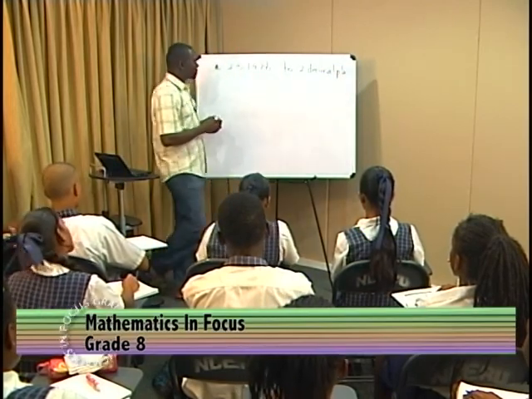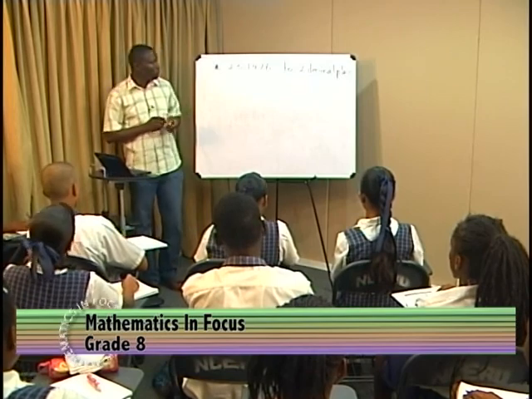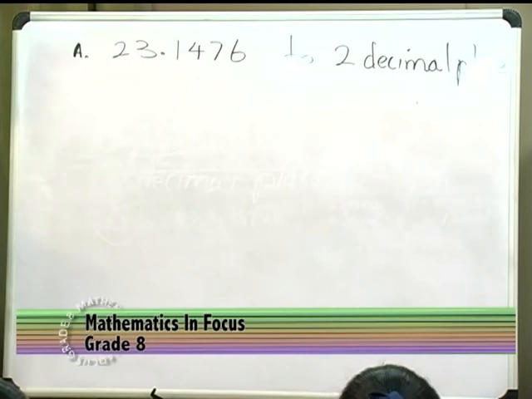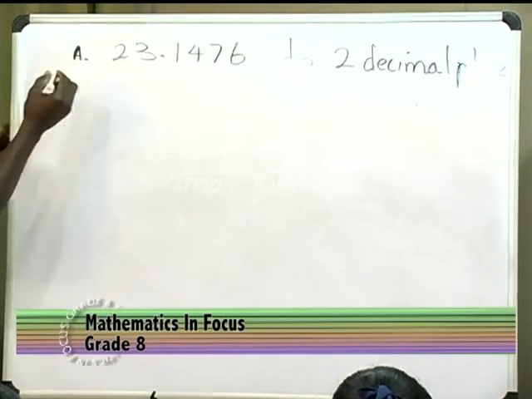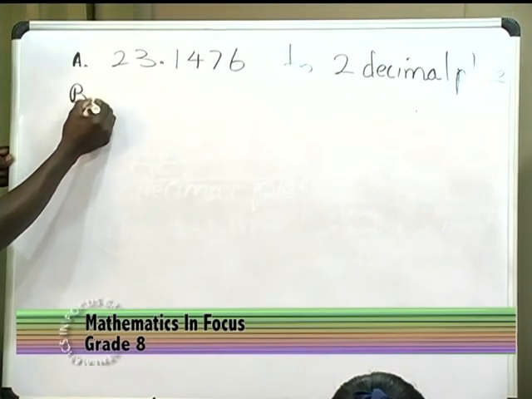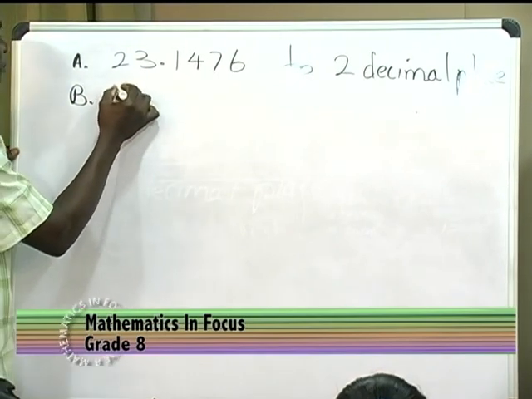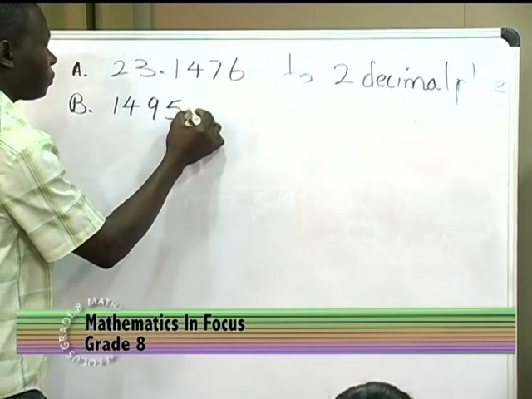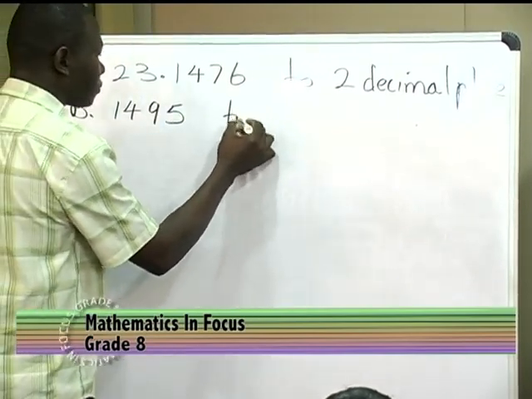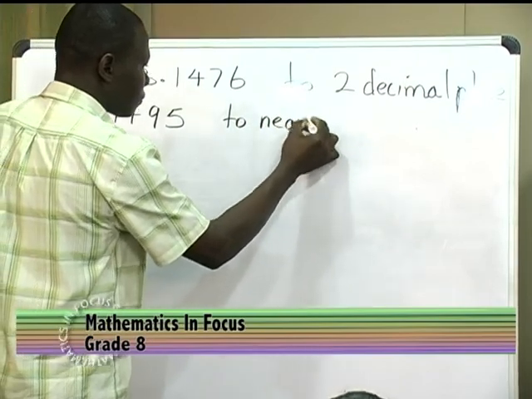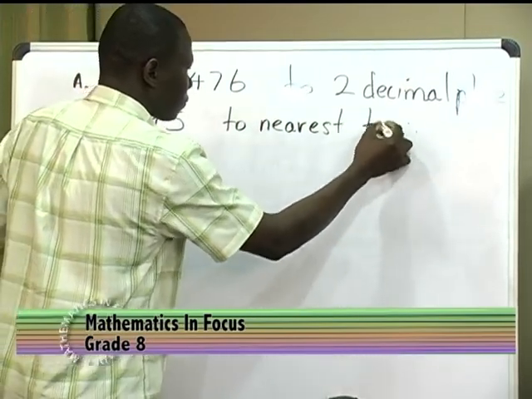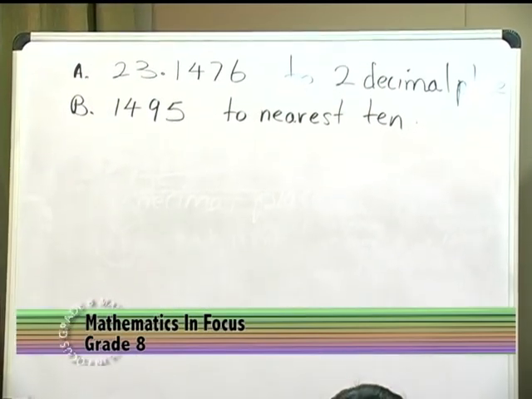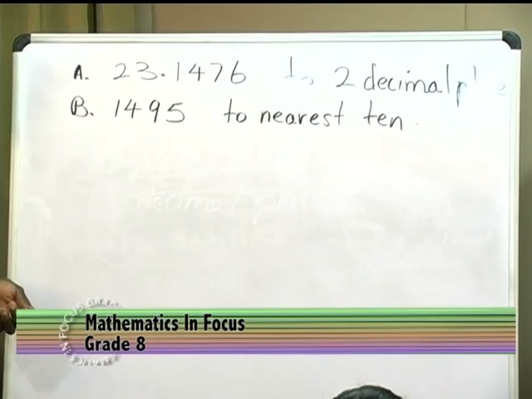We may want to approximate 23.1476 to 2 decimal places. Now, let us consider another example. We may have 1,495, and we want to approximate that to the nearest 10.